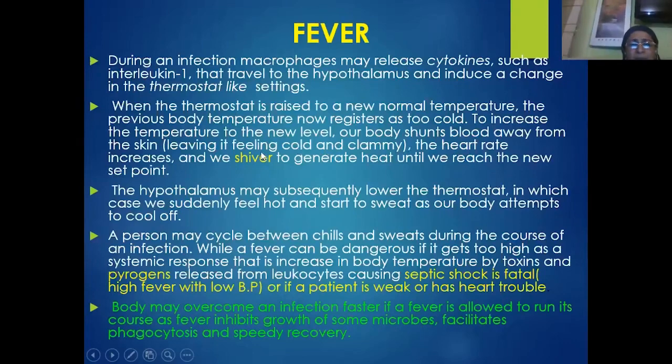So it makes the body feel cold and the body starts shivering. While the shivering goes on, you can see the muscles contracting enormously. Because of muscle contraction, a lot of heat is generated, and this metabolic heat is utilized by the body to raise the body temperature to the new normal body temperature, which is set by the hypothalamus.